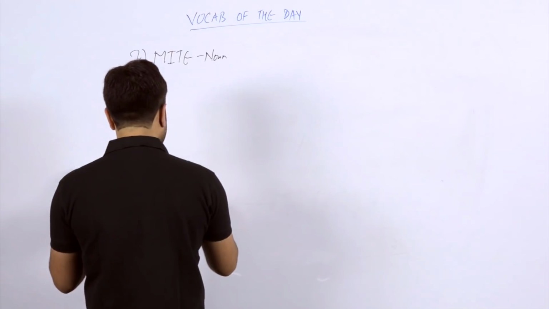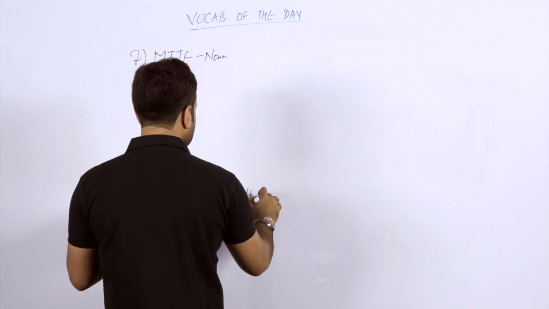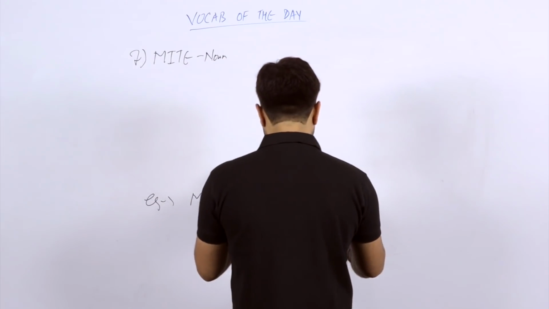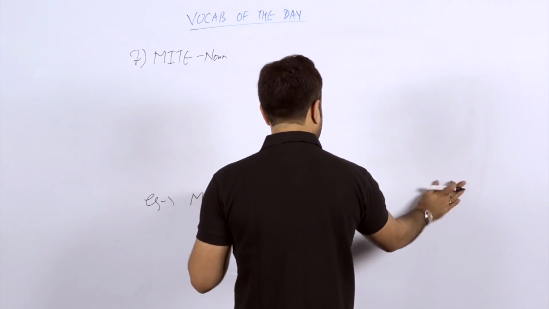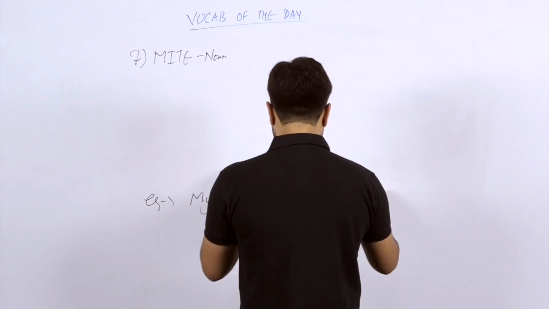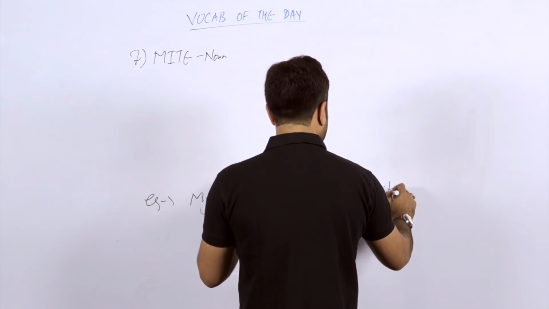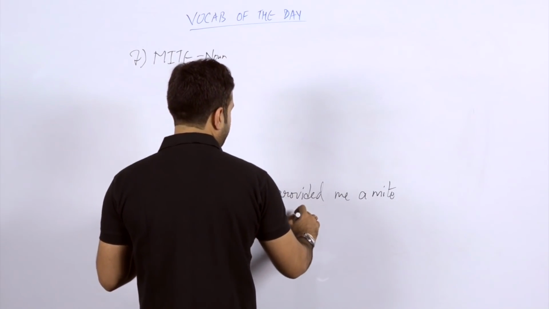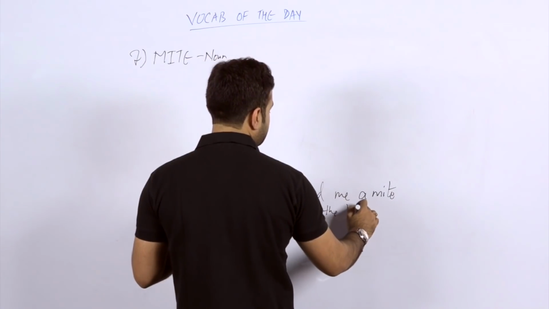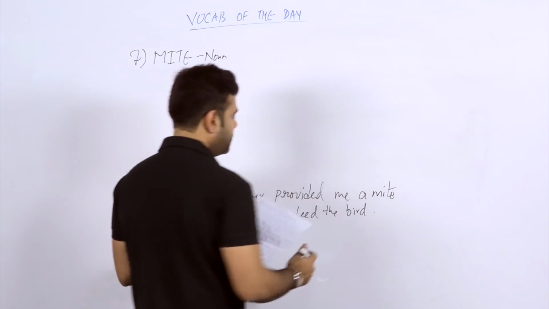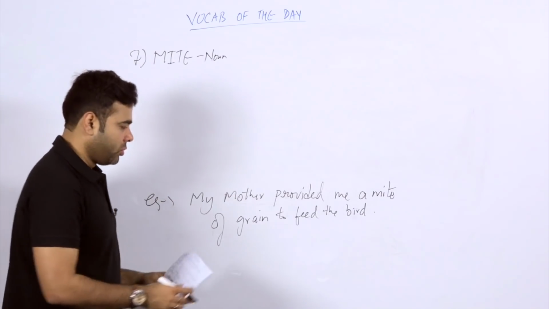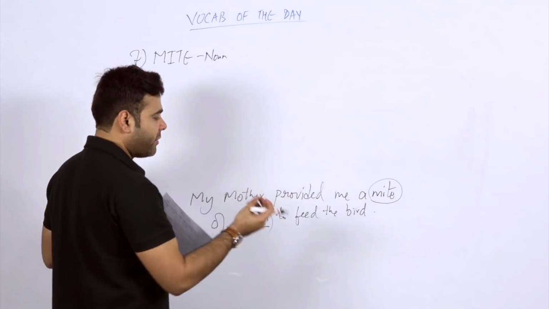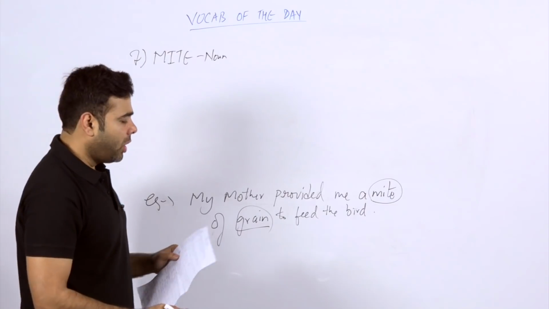The sentence is, my mother provided me a mite of grain to feed the birds. Feed the bird. If she has provided me a mite of grain, it is the food which you have to feed to a bird. But the point is how much it would be.